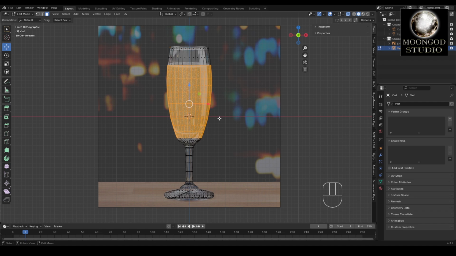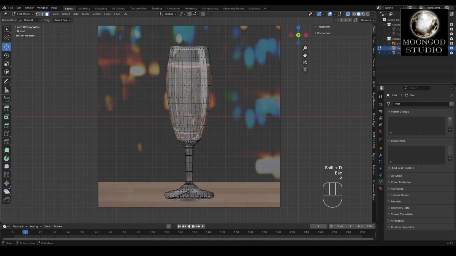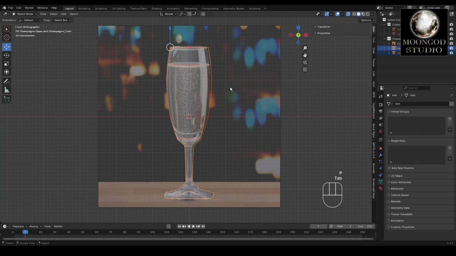Then press Shift+D to duplicate the selected faces. Then don't move your mouse anywhere, press the escape key on the keyboard. And then press P or go to faces and select a separate object. Then, without moving the object, go to object mode by pressing the tab key. And you have your drink according to your glass.